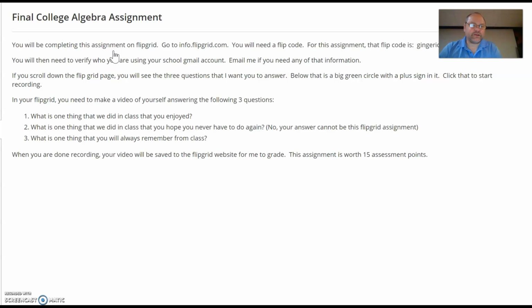Once you are into the college algebra page, you will see the 3 questions that I have listed here that I want you to answer in your video. And then if you scroll down past that, there will be a green circle with an addition sign, with a plus sign in it. That's where you're going to add your video. You're going to press that to start. You'll be given a little countdown, and then go ahead and answer those questions. And when you're done recording, that video will be saved and added for me to look at, enjoy, and grade.